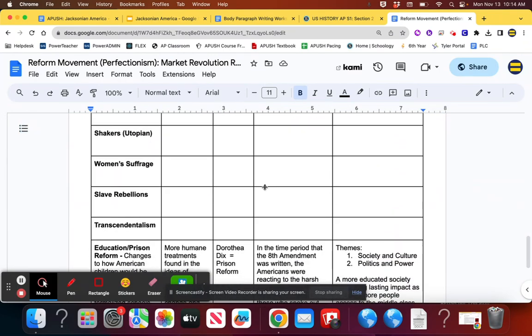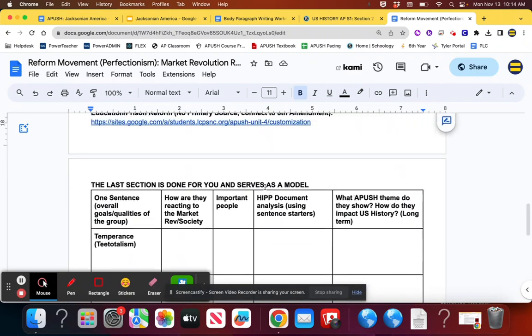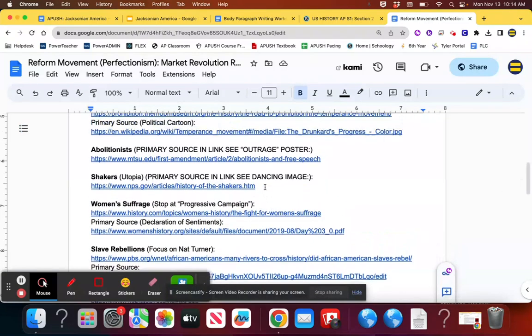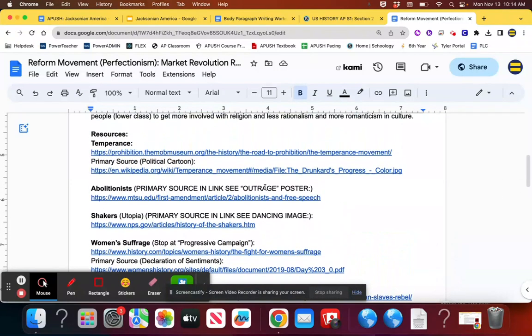Last thing that's not on this sheet that I do need you to know, that there's totally a video about on your homework packet and stuff, is the Mormons, right? So the Mormons are a group that are going to again spring out of this Second Great Awakening. They are a religious group that's basically founded on the idea that Jesus came to America, and there's a whole Book of Mormon and stuff, and there's a whole background to it.